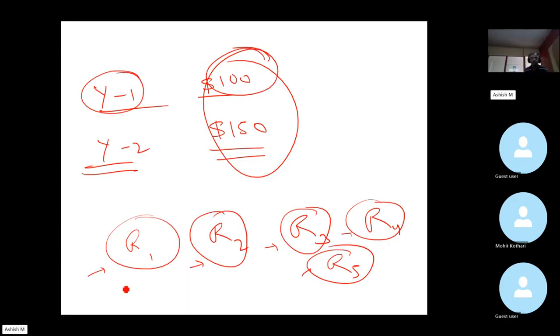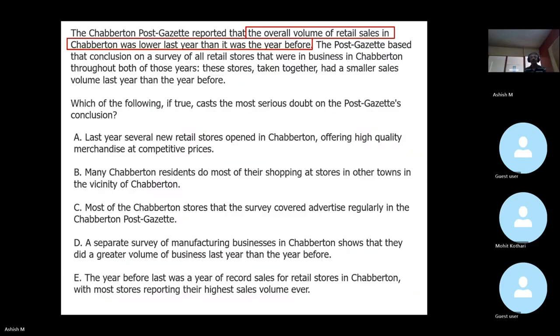On the basis of the fact that the total sales volume of these 5 stores was lesser last year than it was last to last year, what is the argument concluding? Overall volume of retail sales in the entire city was lower. Now think about it, and we have to weaken this, by the way.